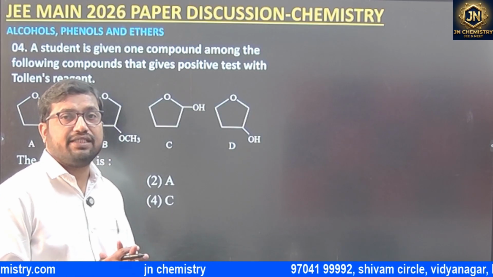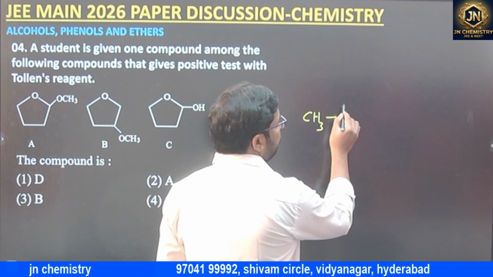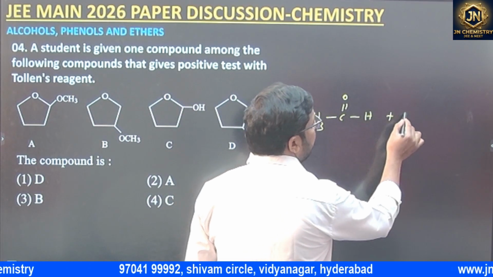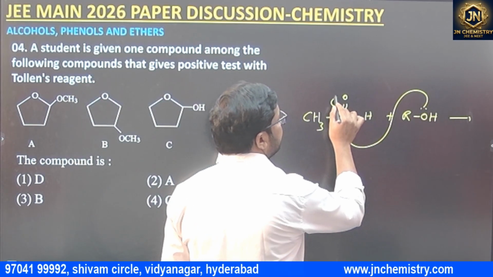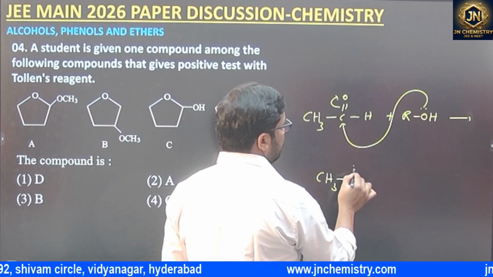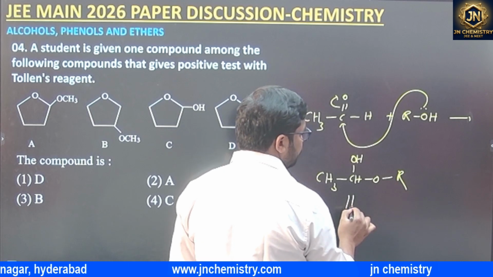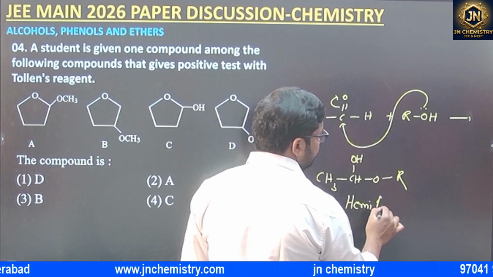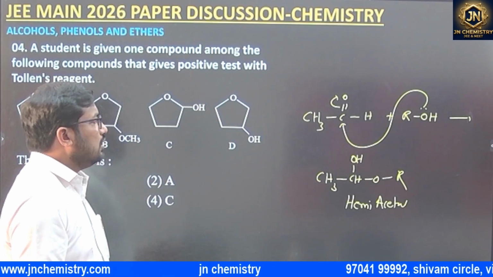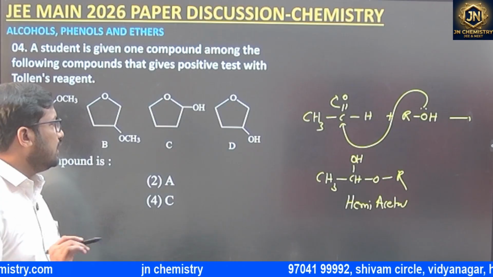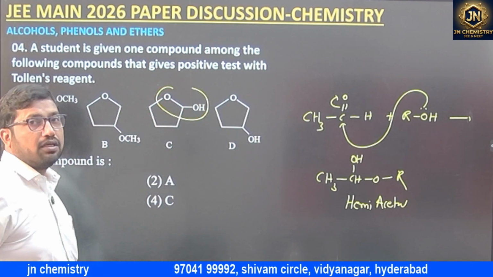But particularly in this case, they didn't give us any aldehyde, and they didn't give us any ketone. They gave the hemiacetal. So we should know what exactly a hemiacetal and an acetal are. For example, if one aldehyde is treated with alcohol, and the alcohol adds like this, the product is CH3 with OR and OH. So this is, we could say, a hemiacetal. If you treat with one more alcohol, it becomes an acetal, of course. So first we need to cross-check whether a hemiacetal is present or not. Particularly in this case, a hemiacetal is present.